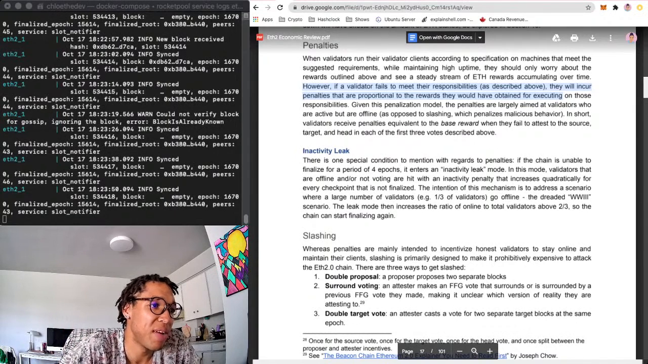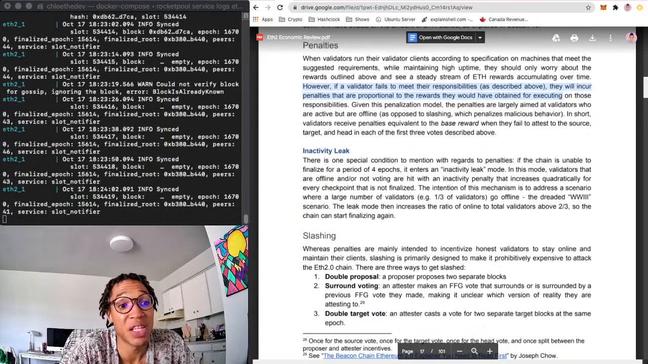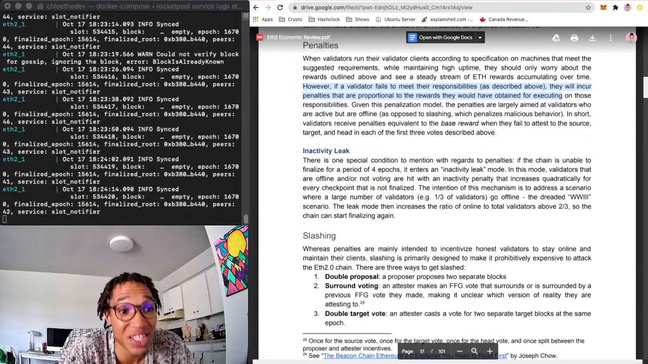Given this penalization model, the penalties are largely aimed at validators who are active but are offline, as opposed to slashing, which penalizes malicious behavior. So penalties are meant to specifically speak about, oh, you're offline a bit too much, we're going to penalize you for that. But slashing your stake, actually cutting out your stake, is more for doing something malicious, actively trying to go against the platform, like voting twice or voting on the wrong information.